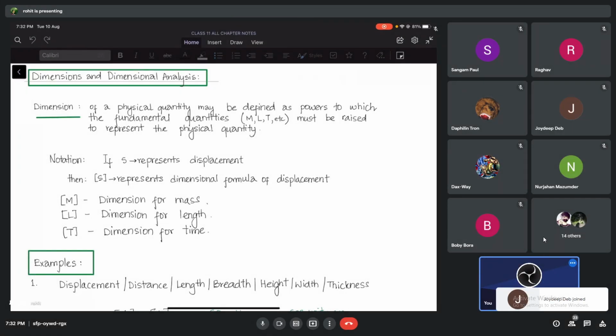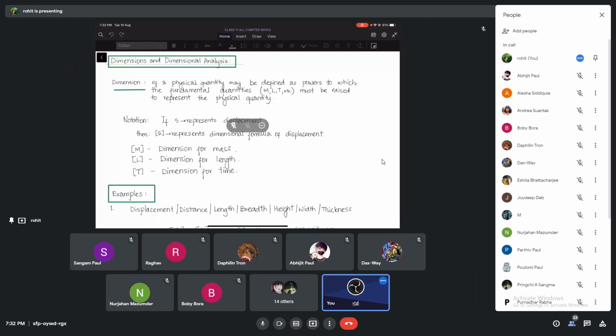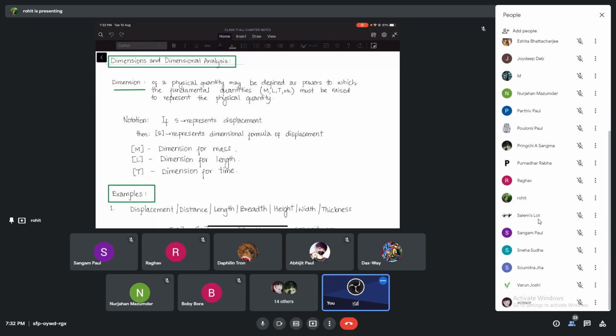Joydeep also has joined. Joydeep is Rajdeep, no? Rajdeep. Hello Rajdeep, you are there, no Rajdeep? Hello Rajdeep. Vishwadeep also has joined, no? Vishwadeep, you are there? Yes, sir.